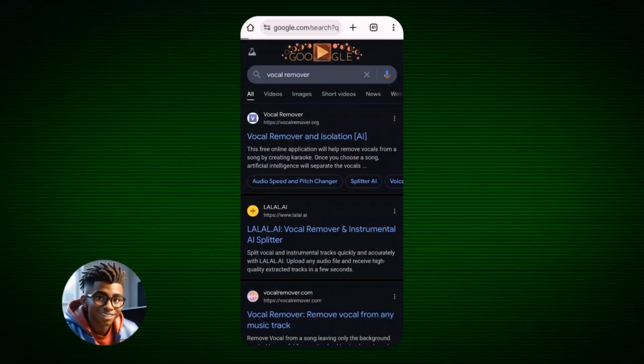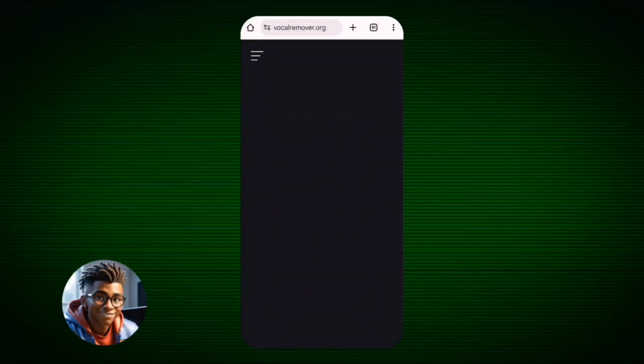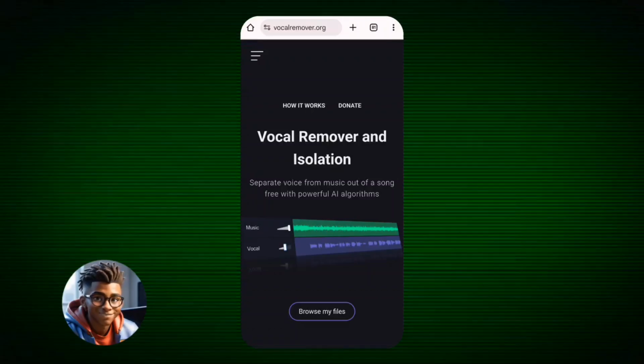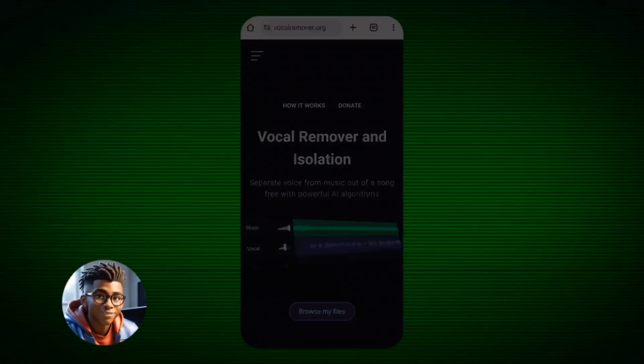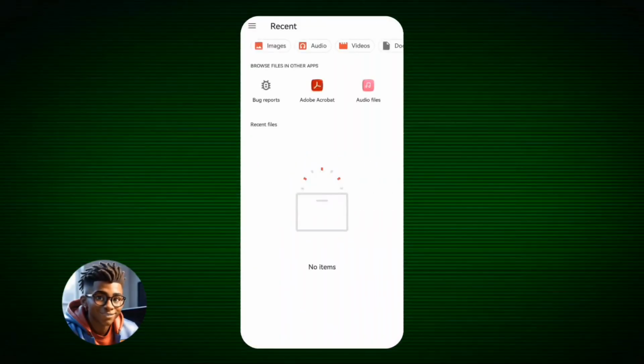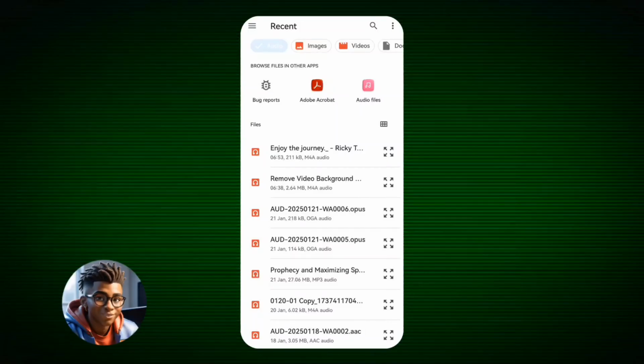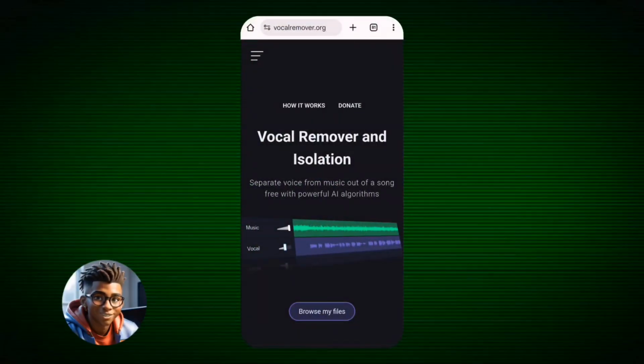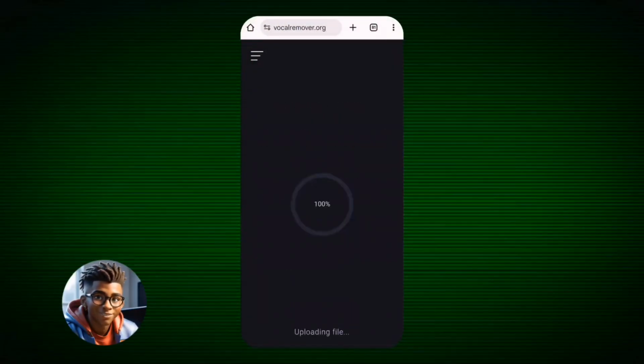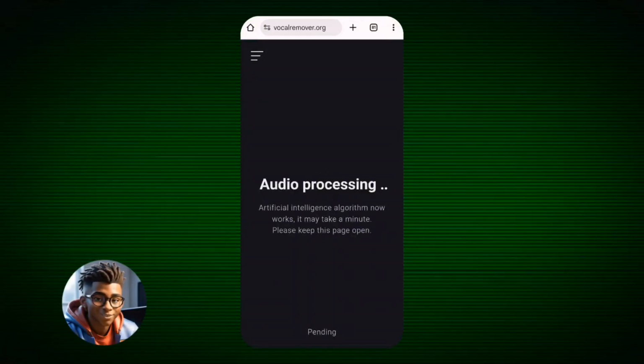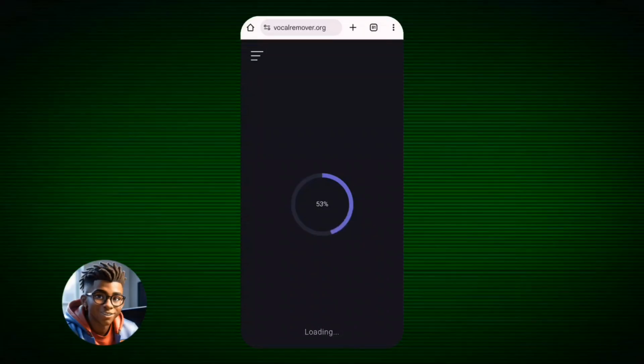You see this first website that pops out here. You can see this is the website we're going to be using. So you come here to browse file. So the audio you just converted, you're going to come here to upload it into this website. Once you upload it, you can see in a few seconds it's going to generate a separate file for the audio and a separate file for the vocals, which is very interesting.